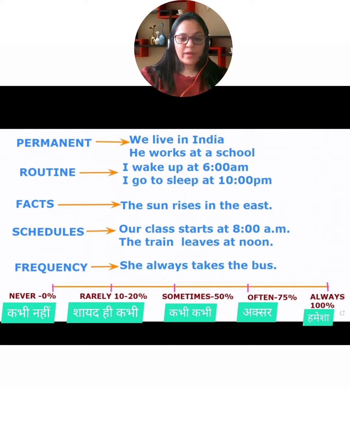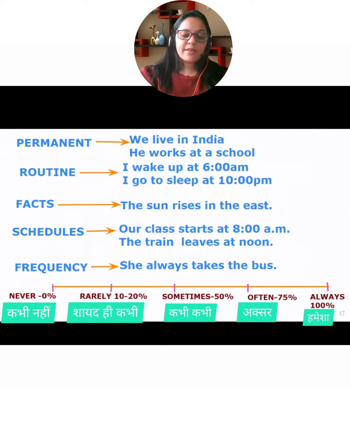Okay, now let's look at another situation. That is called adverbs of frequency, to describe how often something is happening, right? And these words are shown down here as you can see on my board. But let's look at the first sentence. For example, she always takes the bus, right?